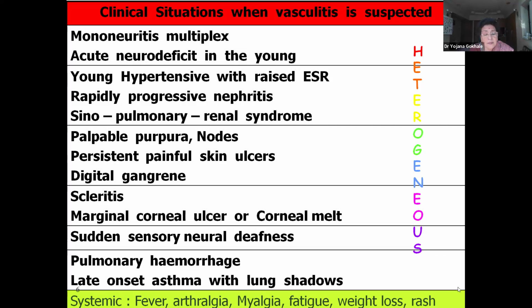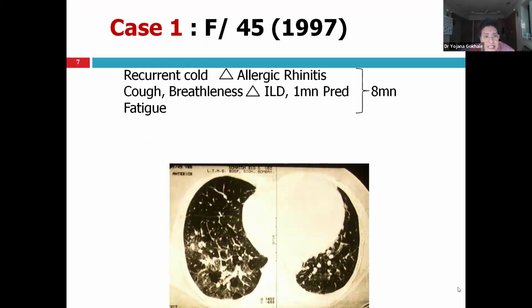These are manifestations of vasculitis. So, if any patient has these features, please think of vasculitis. Now, let us start with cases.